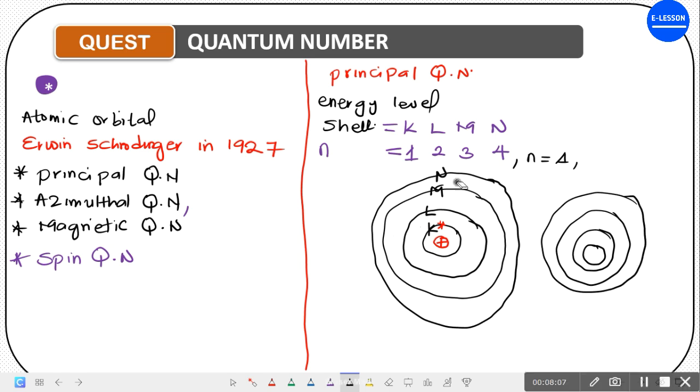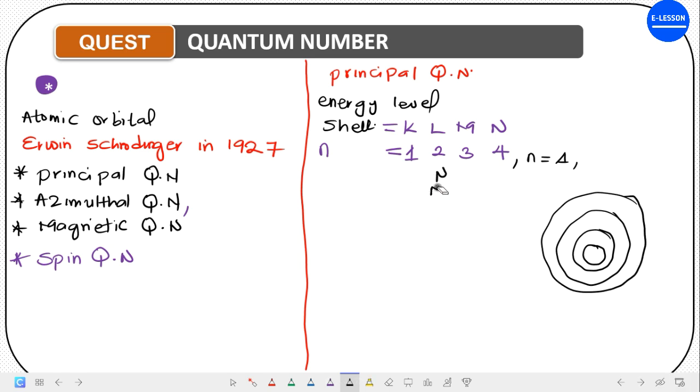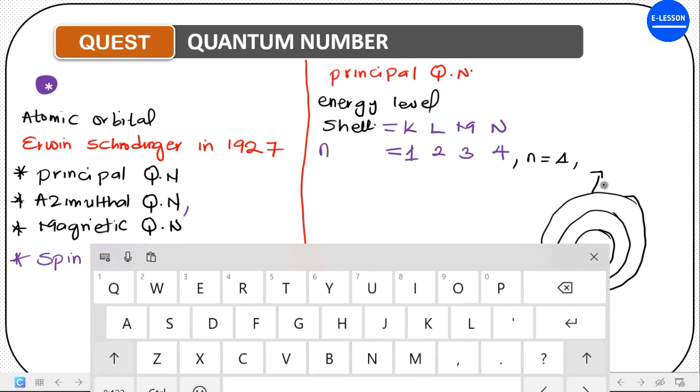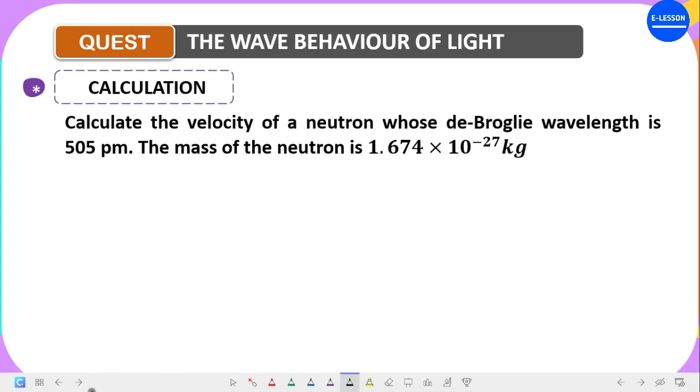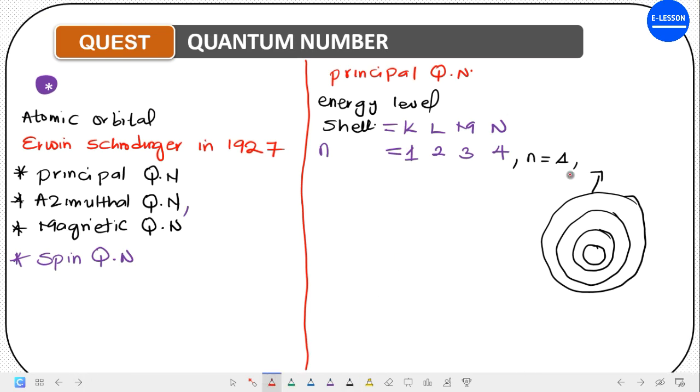Now, don't look at this to understand what I'm trying to explain. Each of these rooms represents a quantum number and what they tend to describe. The outer layer can be seen as the principal quantum number. Are you getting it? This can be seen as the shell.